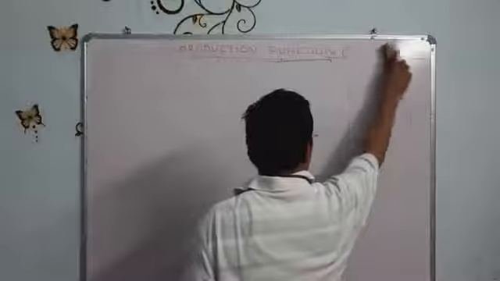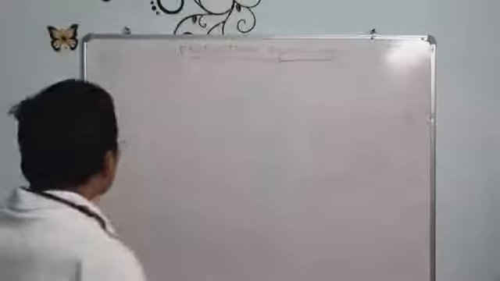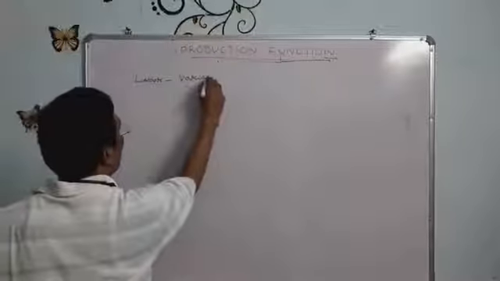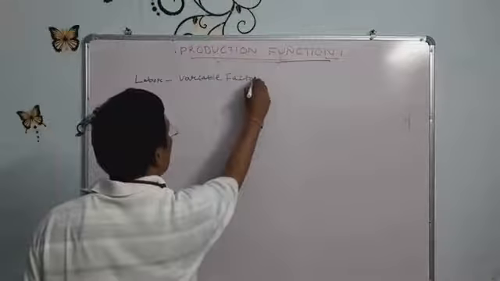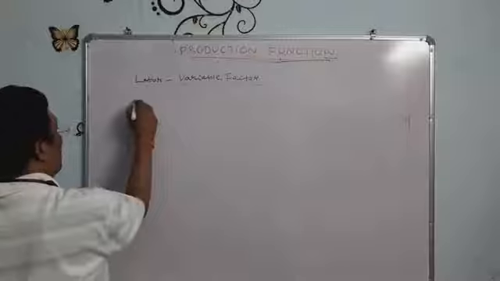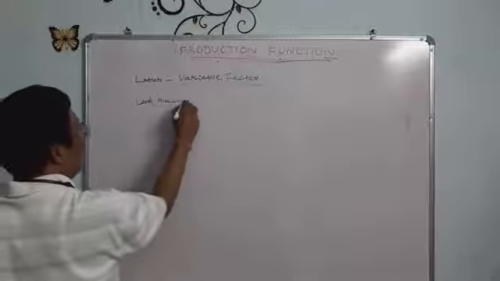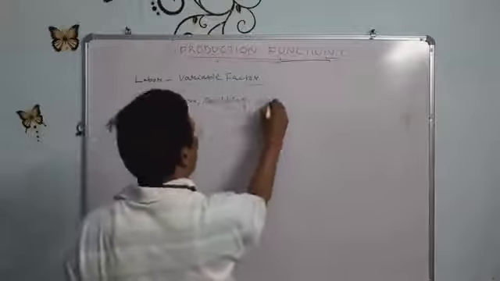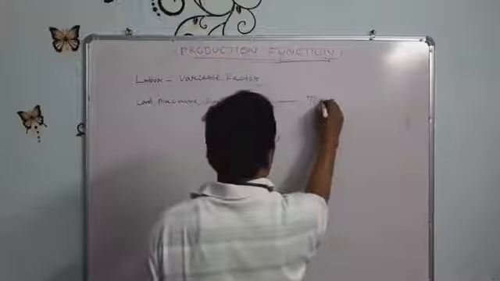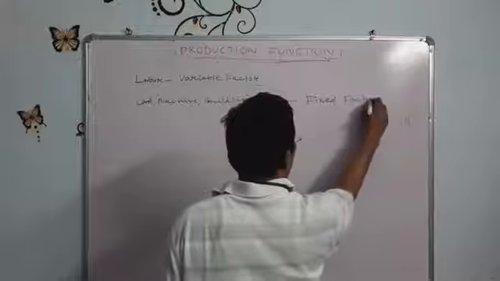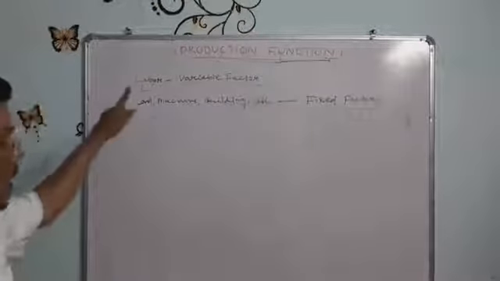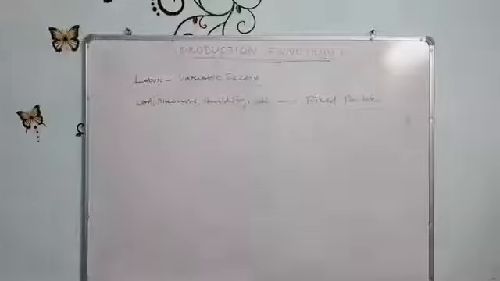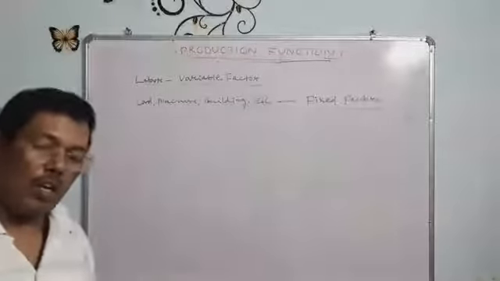If I say labor is the one variable factor, then all other factors like land, machines, buildings, raw materials, etc., are the fixed factors. That is called the short run period.